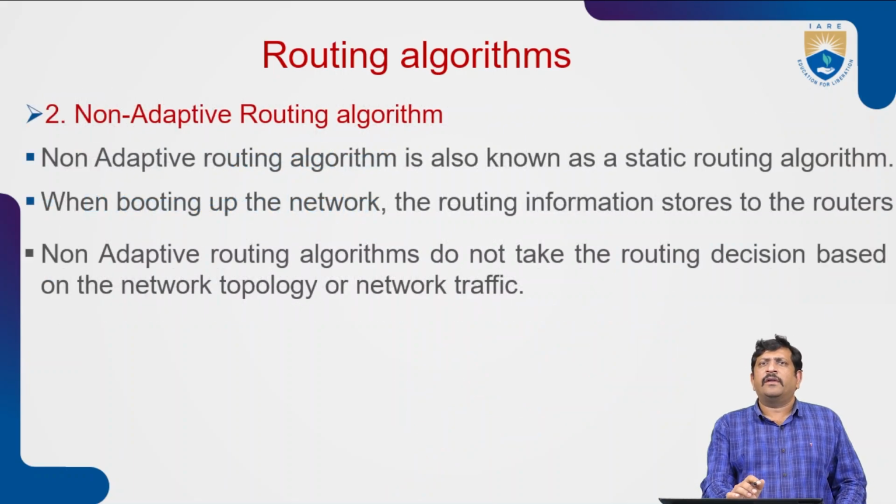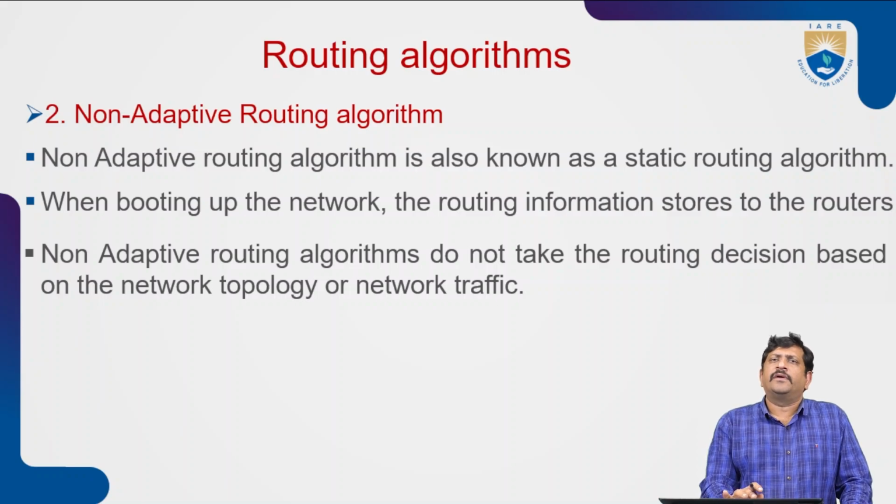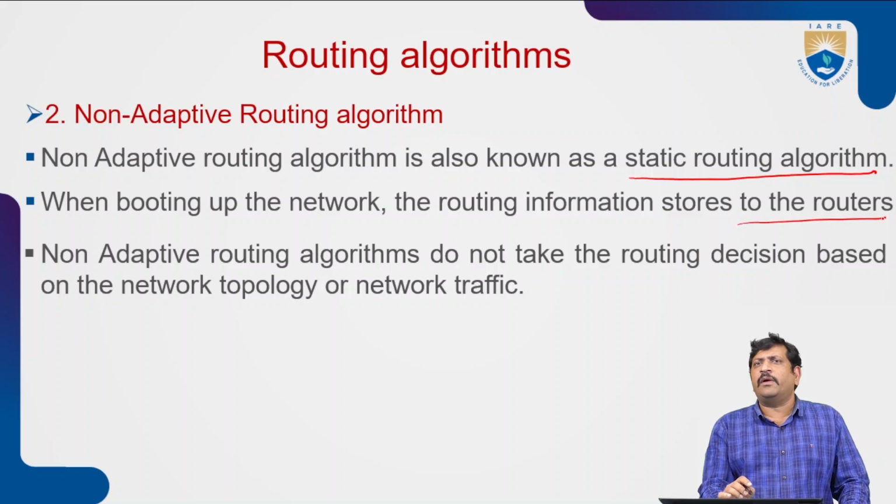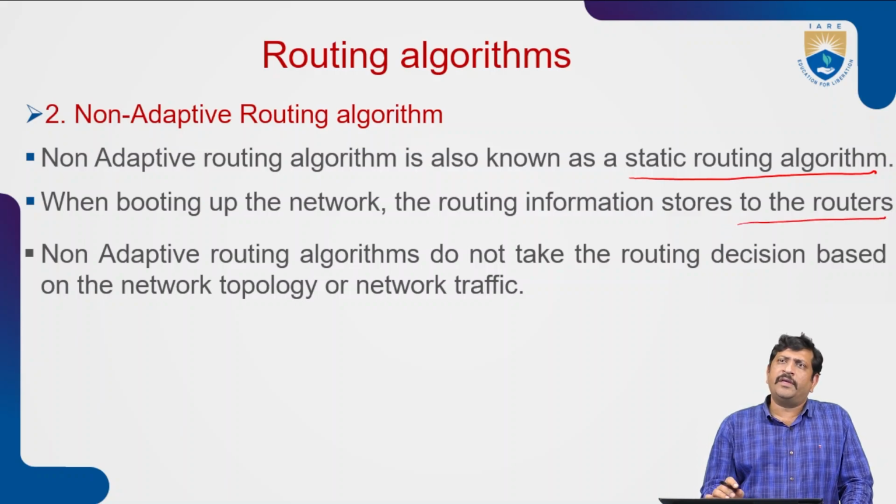Now the non-adaptive routing algorithm, which we can also call a static routing algorithm. When booting up the network initially, we store the information in a router's memory, the routing table.